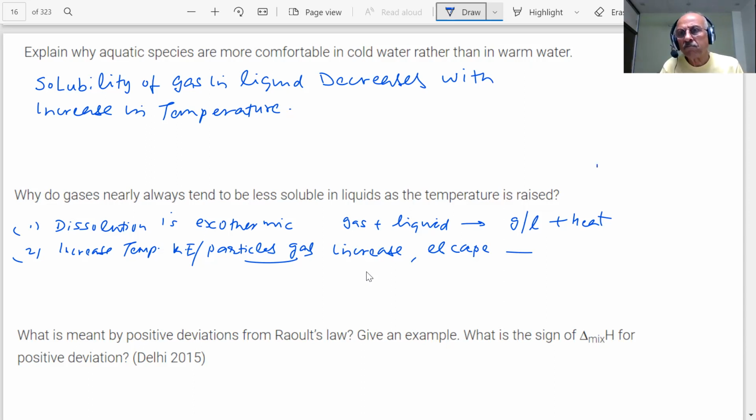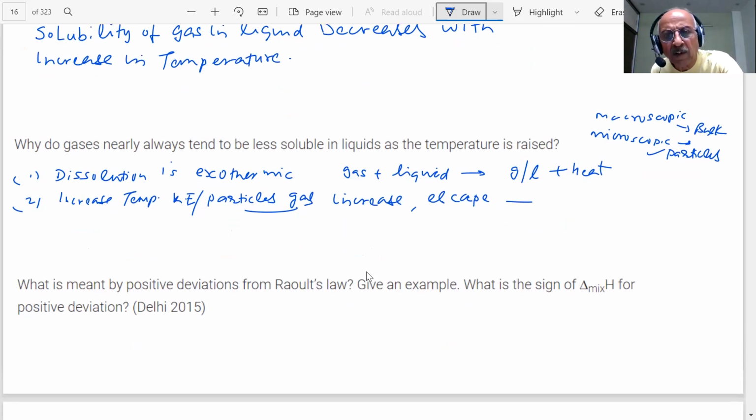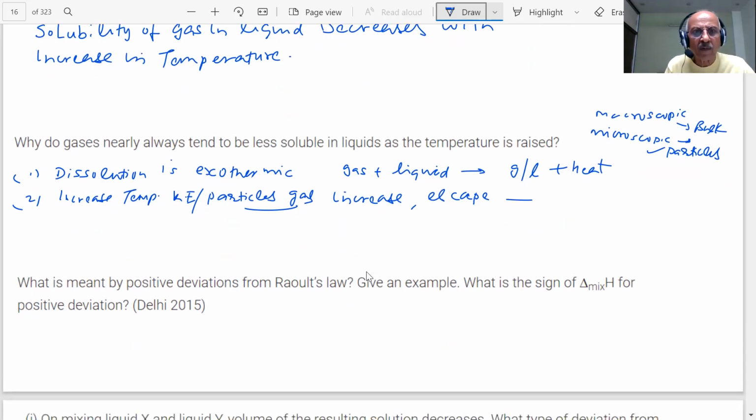Macroscopic is the bulk and microscopic is the particles, students. What happens to the particles? The attractive forces are there between the particles. They are bound by some potential energy, attractive forces. Once they are broken, they will fall apart. All right. These are some of the ways of explaining the answers.